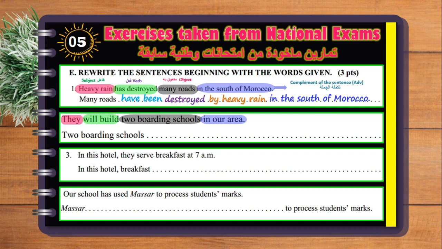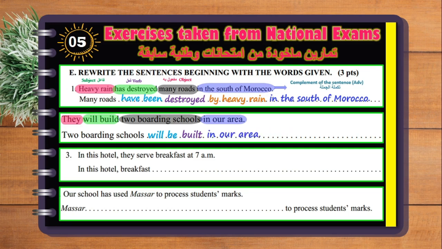And the verb here we have will, but it's in the simple future. So for the simple future we said will plus be always. So we have will be, and then we have the past participle of the verb build, which is built. And then we have the subject they. We don't know who they are, so we're not going to say by them. Leave it like that, and then you write in our area.